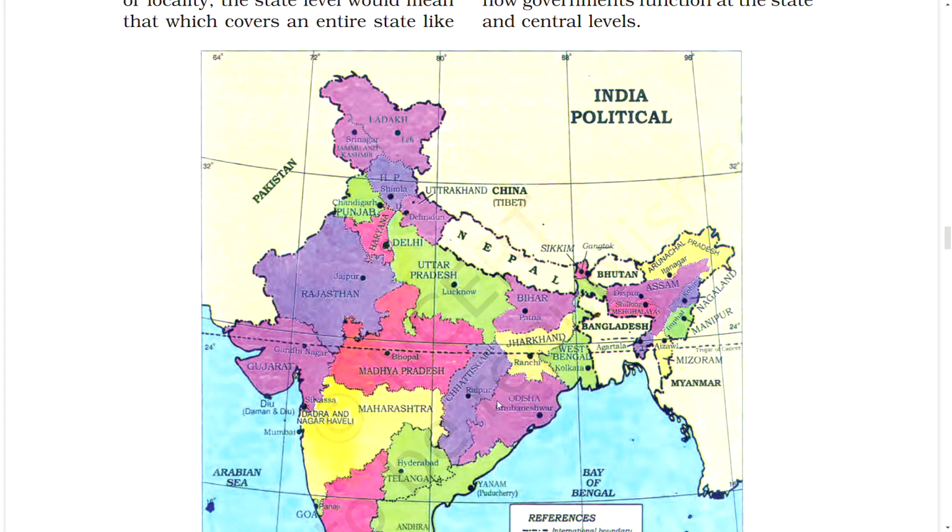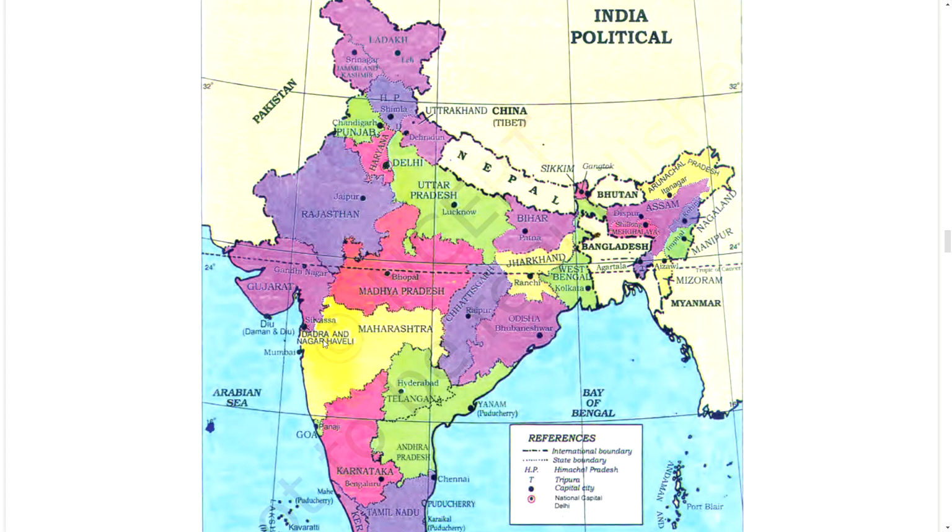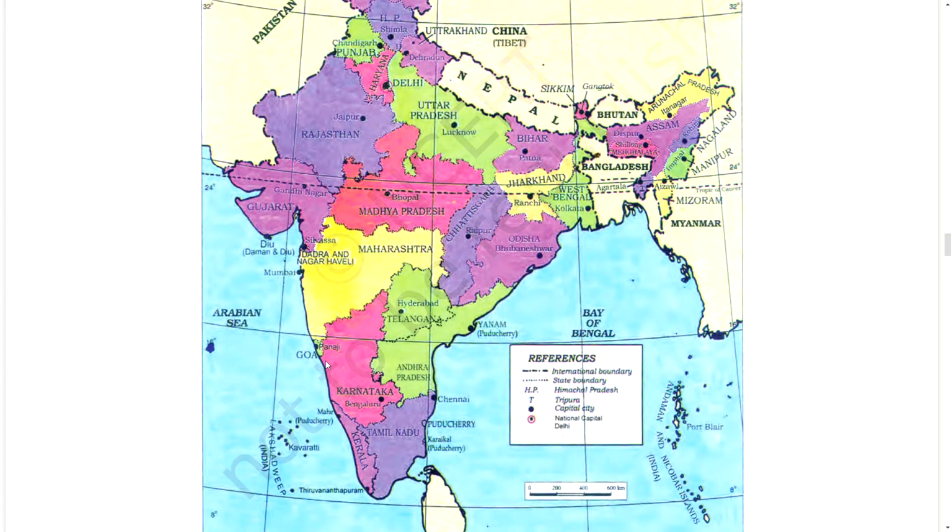Chhattisgarh, Raipur, Uttar Pradesh, Lucknow, Madhya Pradesh, Bhopal, Rajasthan, Jaipur, Gujarat, Gandhinagar, Dadra and Nagar Haveli, Silvassa, Daman and Diu, Maharashtra, Mumbai, Hyderabad, Telangana, Goa, Panaji, Karnataka, Bengaluru, Andhra Pradesh, Yanam, Puducherry, Chennai, Tamil Nadu, Karaikal, Kerala, Thiruvananthapuram, Mahe,